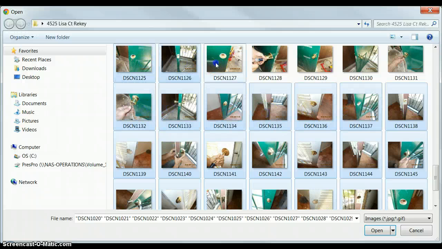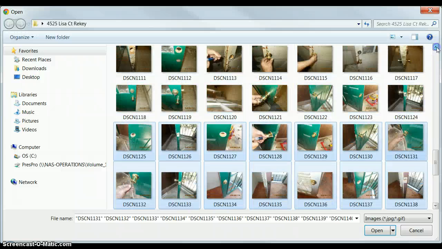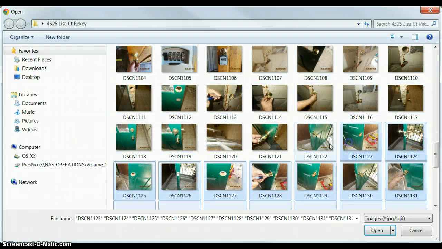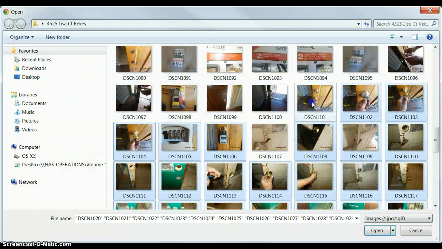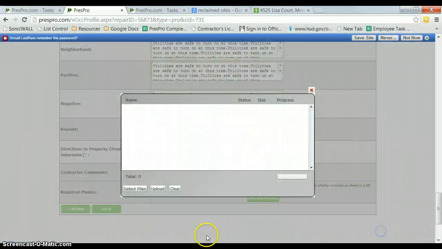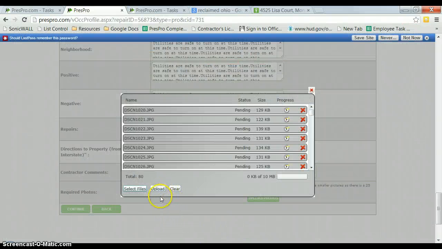And this is great because he's given us a lot of Rekey pictures, and he's showing us exactly what he did and how many doors he rekeyed and the correct lockbox. So this is good. Okay, so that's 80 pictures, so that's plenty for us. We're going to click upload.